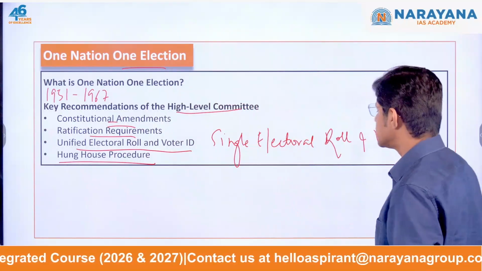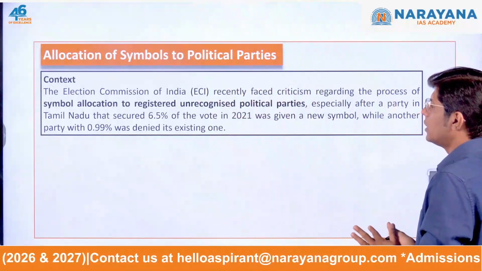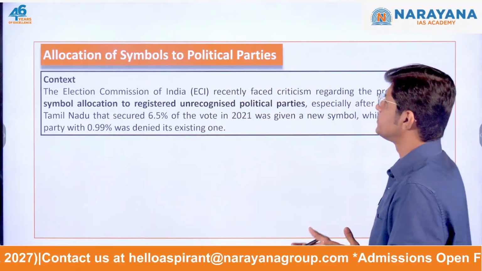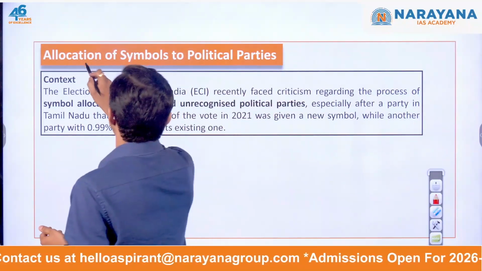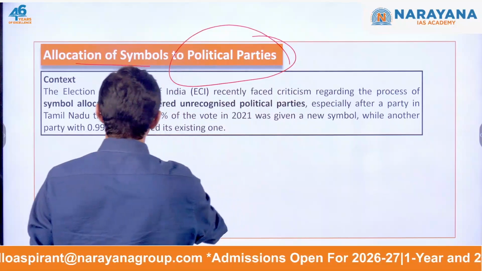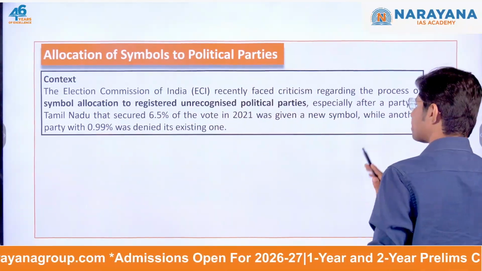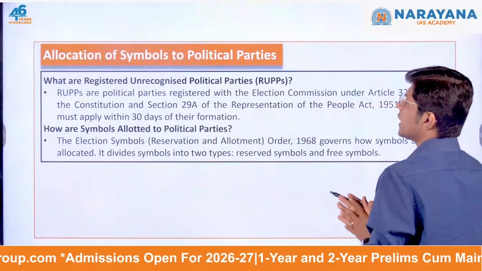These are the recommendations. I hope you understood the recommendations of the high level committee. Let us proceed with the next topic, that is allocation of symbols to political parties. Let's give the context and understand the main dimensions in the article.